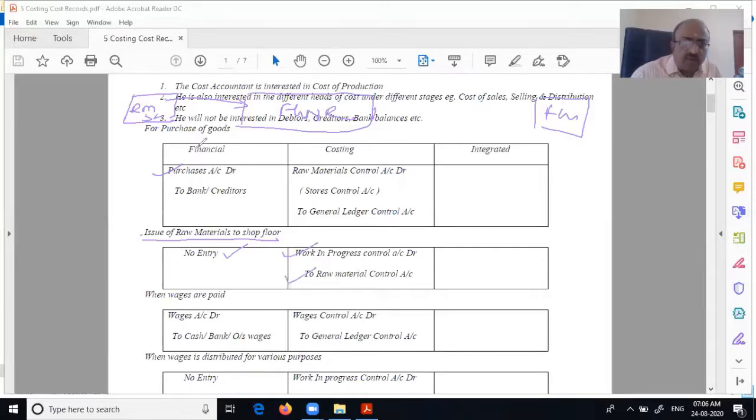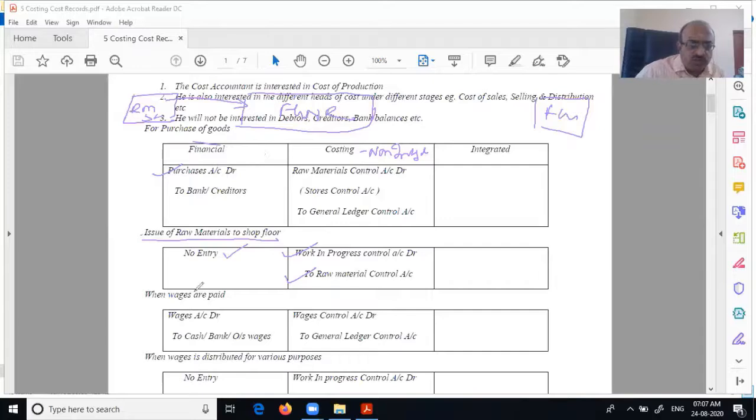Because raw material is coming down from here, stock is coming down. It is moving to the shop floor and your WIP is increasing. Therefore, work in progress control account debit to raw material control. Is it clear? Don't worry about integrated. We are looking at where the cost accountant is separately preparing and financial books are separately prepared. Therefore, it is also called non-integrated. Integrated we will see later. From what I have explained, it is clear.